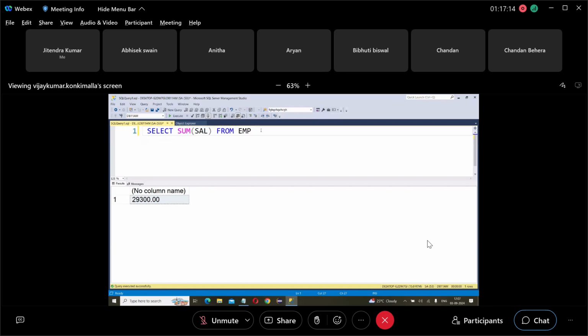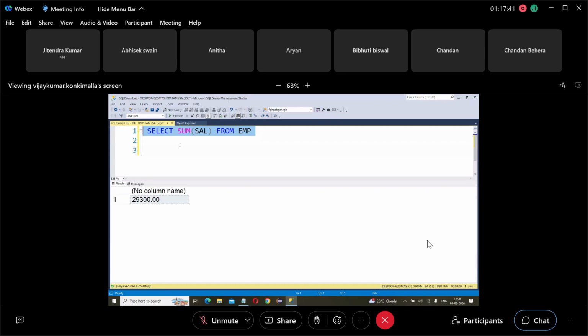That means what I want is: 10th department how much, 20th how much, 30th how much, 40th how much, like this. Suppose there are 3 departments. I want to calculate this department wise. 10th department how much, 20th how much, 30th how much. So, department wise total salary. How to calculate the department wise total?